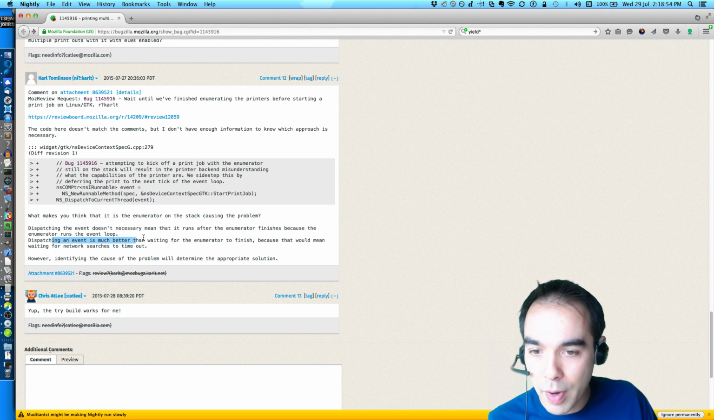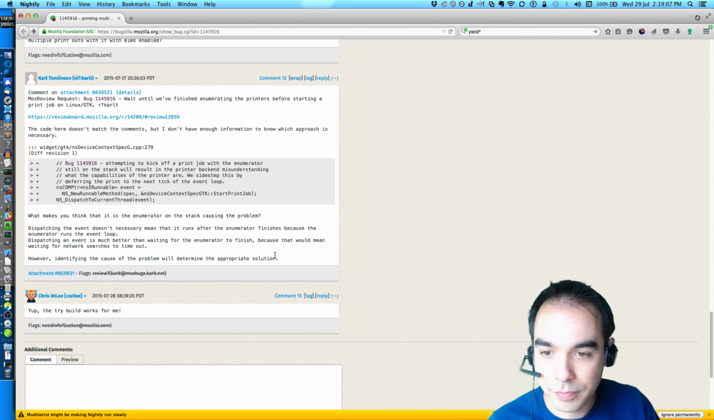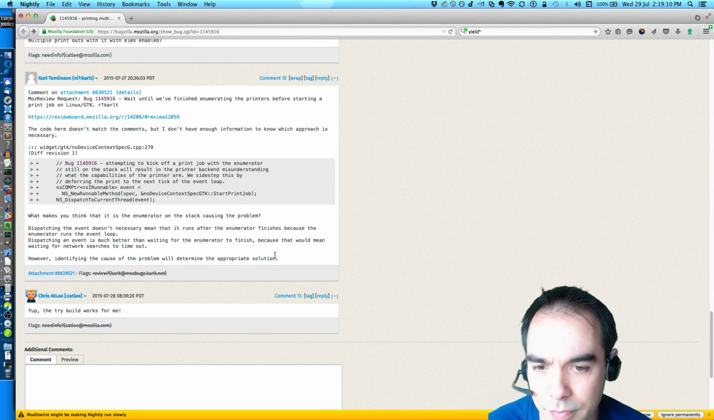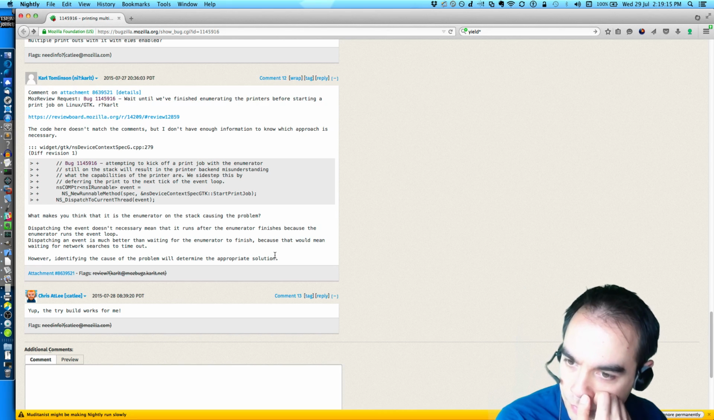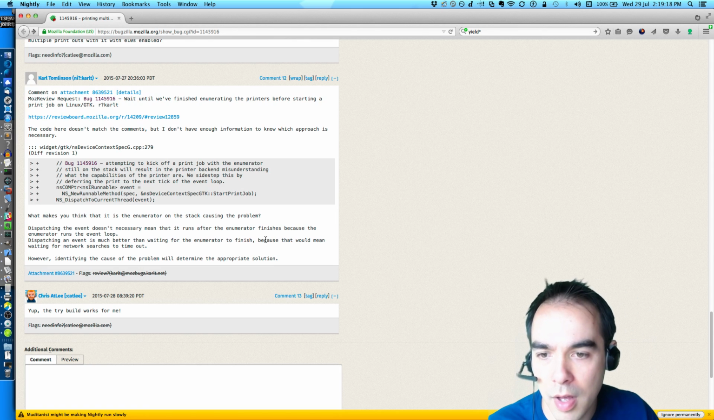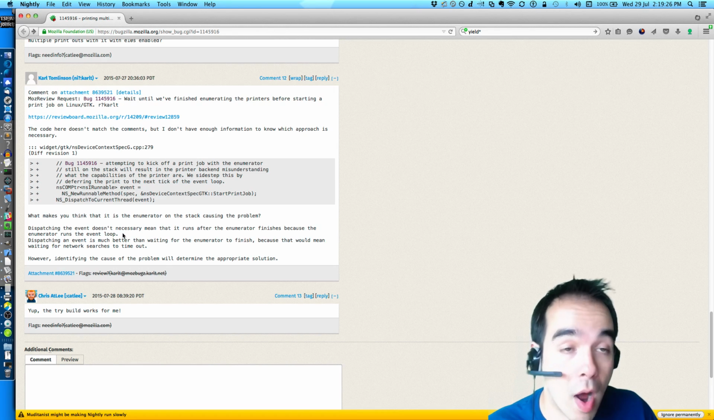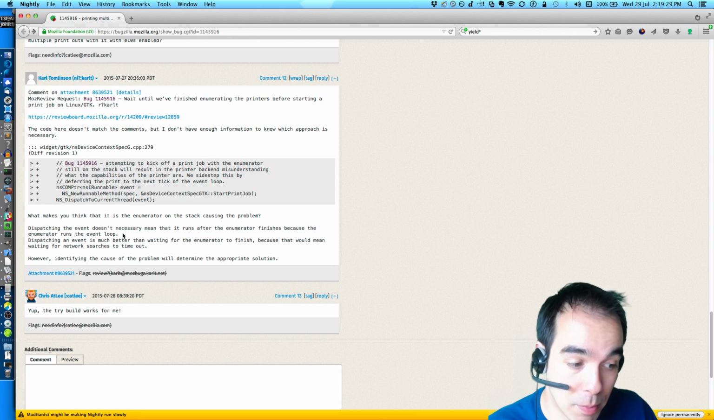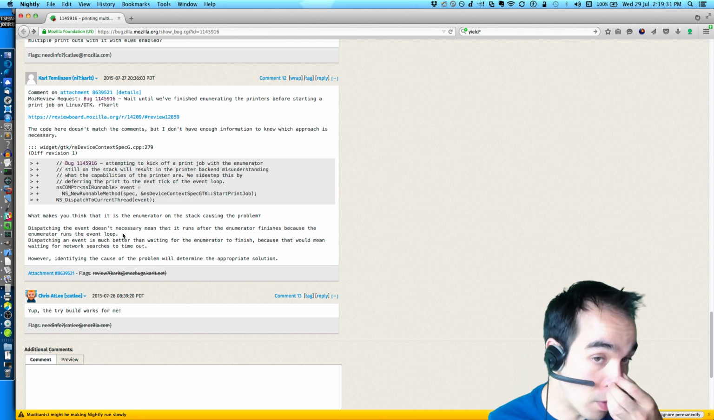Dispatching an event is much better than waiting for the enumerator to finish, because that would mean waiting for network searches to time out. However, identifying the cause of the problem will determine the appropriate solution. So, he likes the idea that we'd be doing this in a runnable, but we don't know why it's fixing the problem, and whether or not it's fixing it appropriately. That is where we're at.